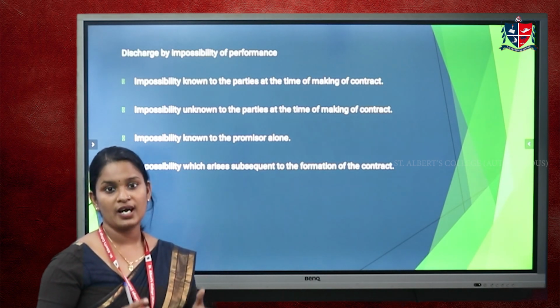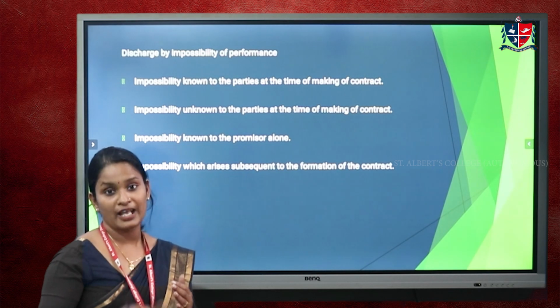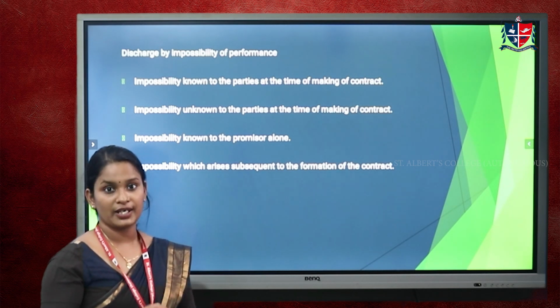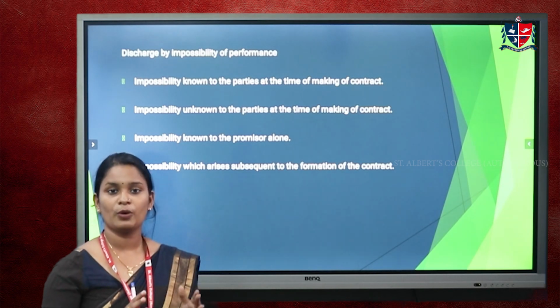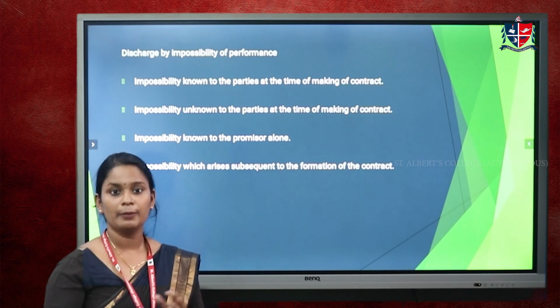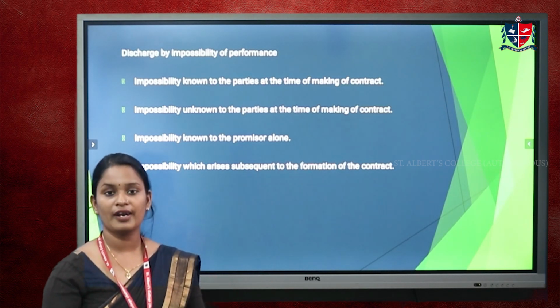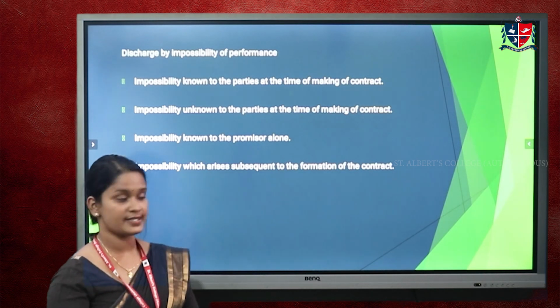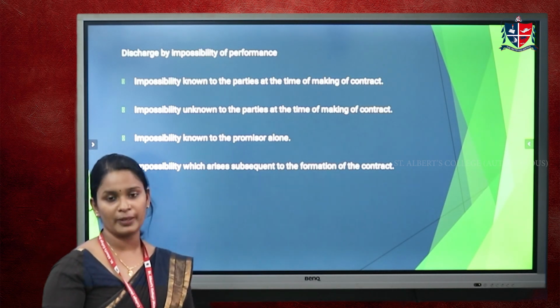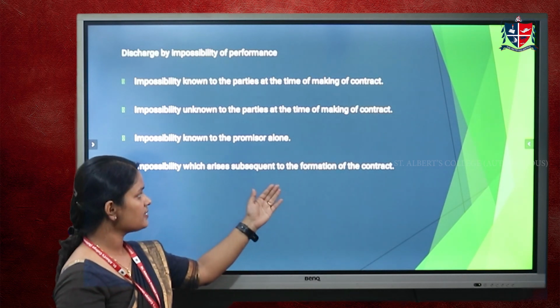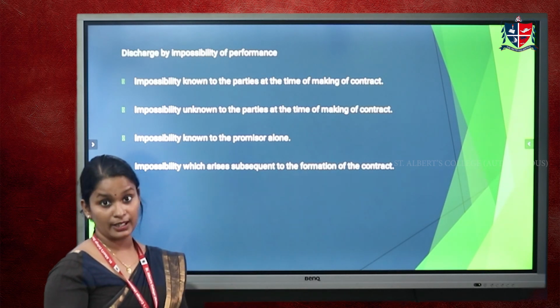Sometimes the promiser already knows what will happen to the contract, which means the impossibility is known only to the promiser. The promisee is not aware, but the promiser knows that the contract will become impossible at a future date. The last one is impossibility which arises subsequent to the formation of the contract, also known as supervening impossibility.